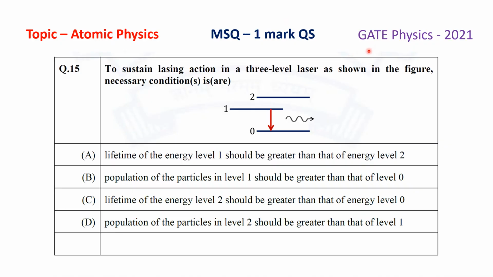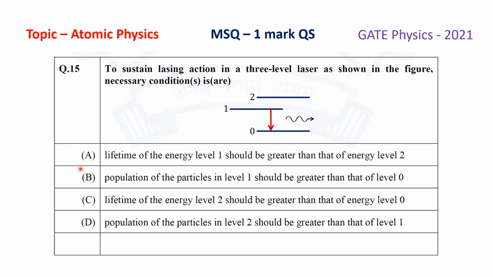This question was asked in the GATE Physics paper 2021. This is a MSQ, that is multiple select question having 1 mark, and this question was asked from the topic atomic physics, specifically from the chapter laser. According to the question, to sustain lasing action in a 3-level laser as shown in the figure, the necessary condition or conditions is or are, there are 4 options given.